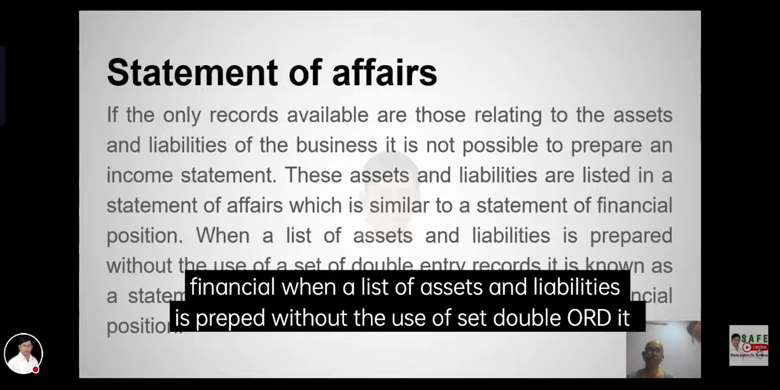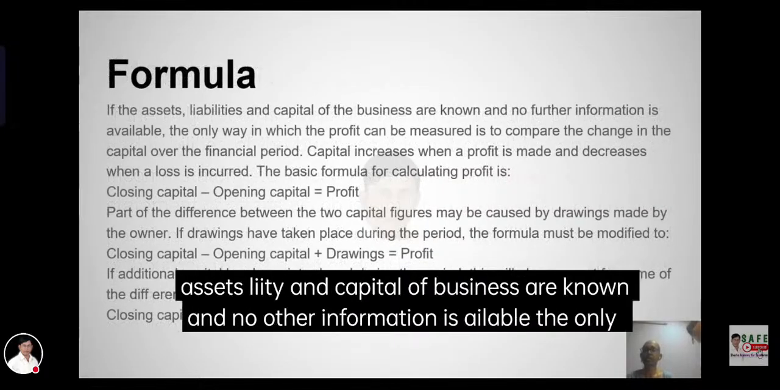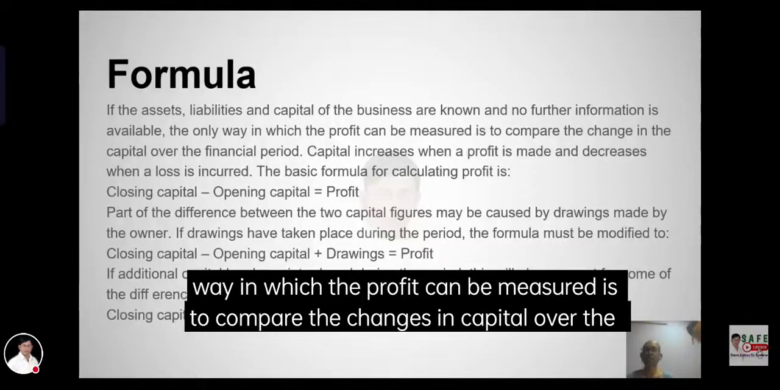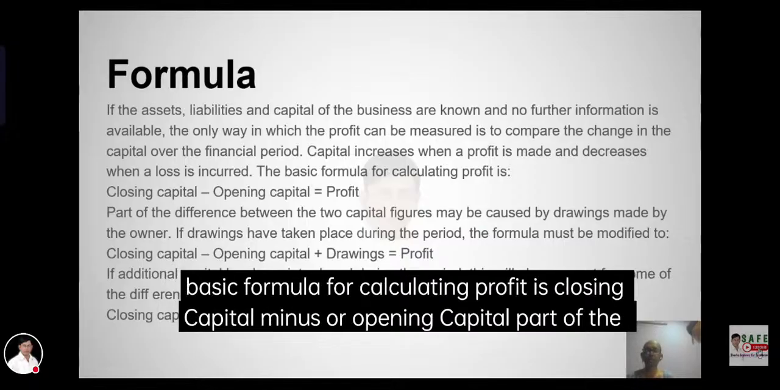In a list of assets and liabilities, it is called the statement of affairs rather than the statement of liabilities. Formula: if the assets, liabilities, and capital of a business are known, and no other information is available, the only way profit can be measured is to compare capital. Capital increases when a profit is made and decreases when a loss is made. This is the formula for profit: closing capital minus opening capital.